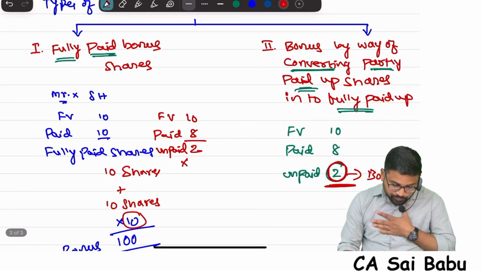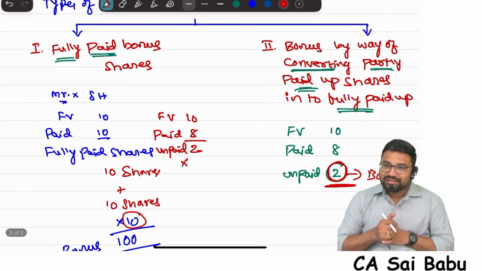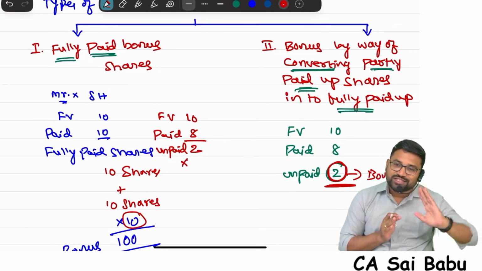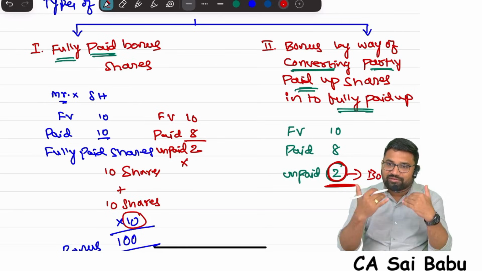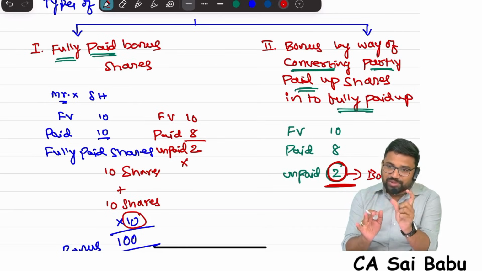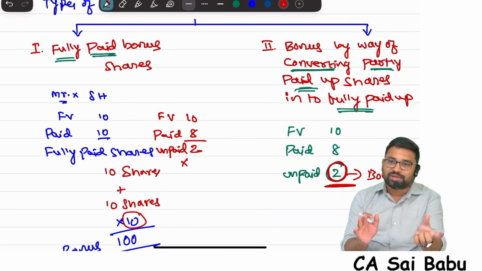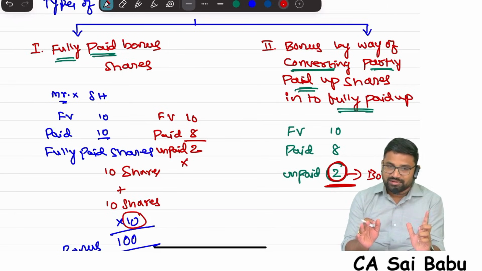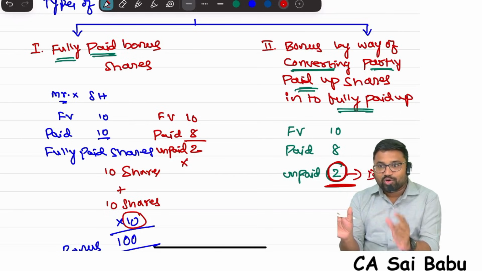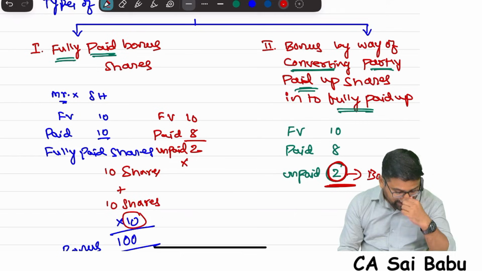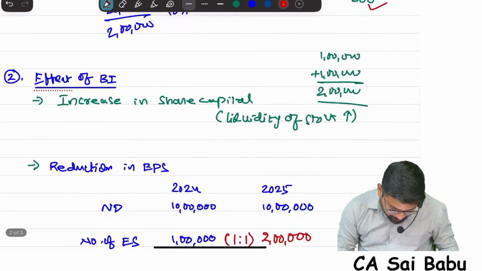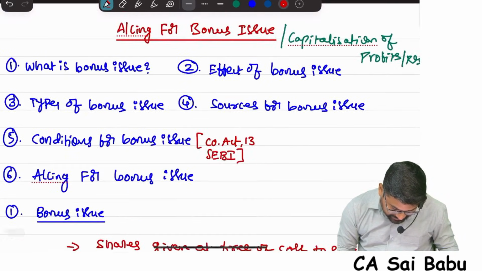Okay, so you understand the types. So what is the difference between fully paid bonus shares and the second one? In fully paid, one full share will be given as a bonus. For example, if 10 rupees is the face value, total 10 rupees company will give as bonus. But in the second case, only the unpaid amount will be given in the form of bonus. Understanding? Okay. So these are the things.